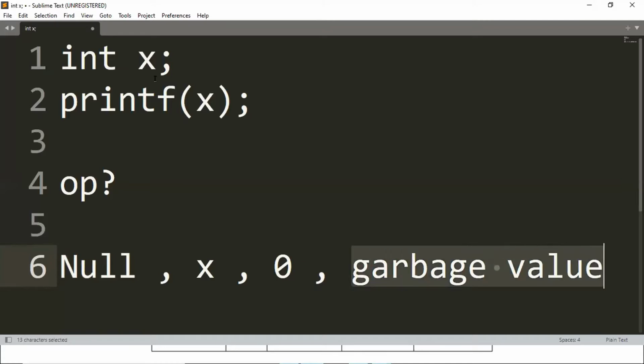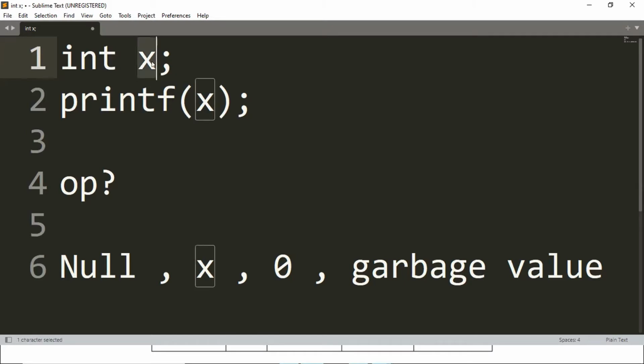We have not specified anything to x. See, computer memory is like your notebook. It is like a filled notebook. What do you mean by a filled notebook? All the pages are written, all memory is written, and it's written in pencil. If I put x, x is like some page number. If I open that page number, it is already written with something. Are you getting what I'm saying? If I open any page, it is already filled.